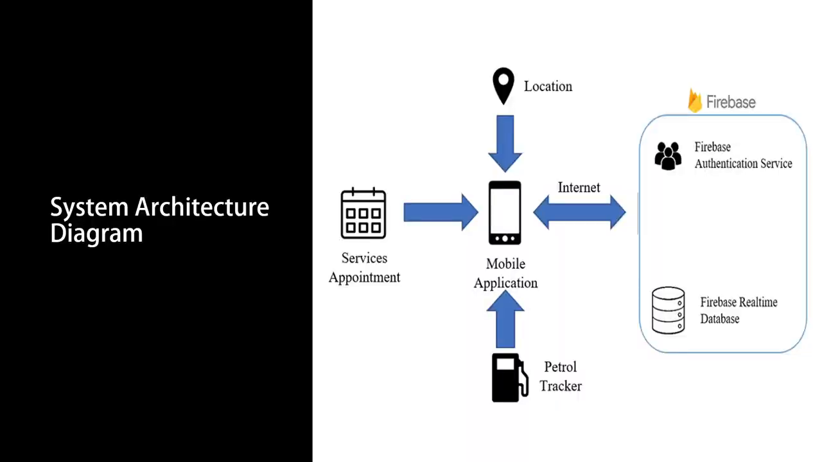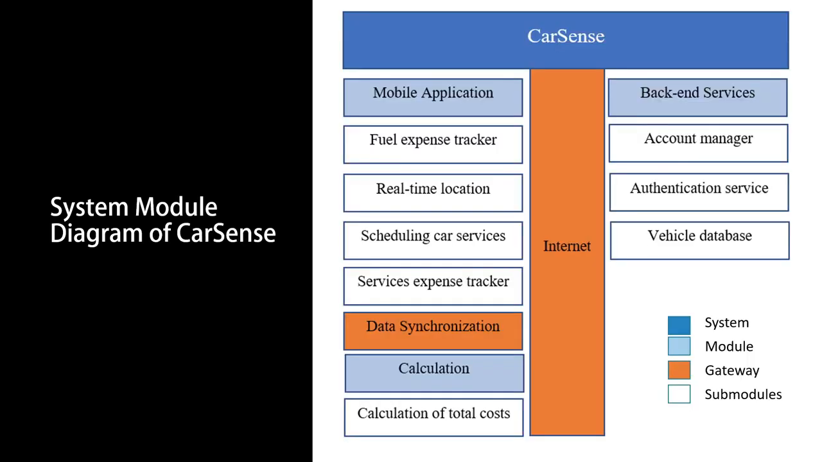This diagram is my system architecture diagram. As you can see here, the location, servicing appointments, and petrol tracker are incorporated into my Android mobile application, with the internet gateway connected to my Firebase backend. Firebase consists of the Firebase authentication services, of course, and the Firebase real-time database, which handles all the data and the backend. Moving on, this is the system module diagram of CarSense.